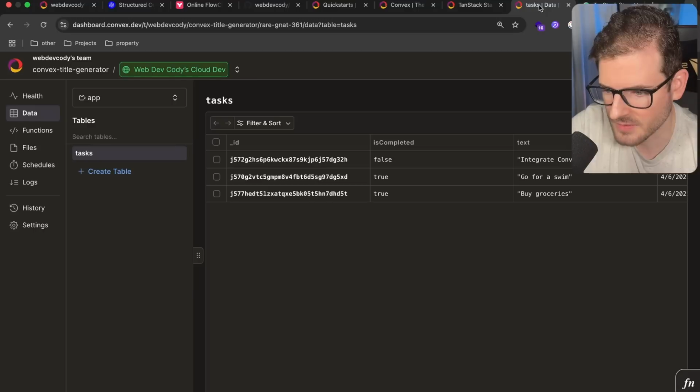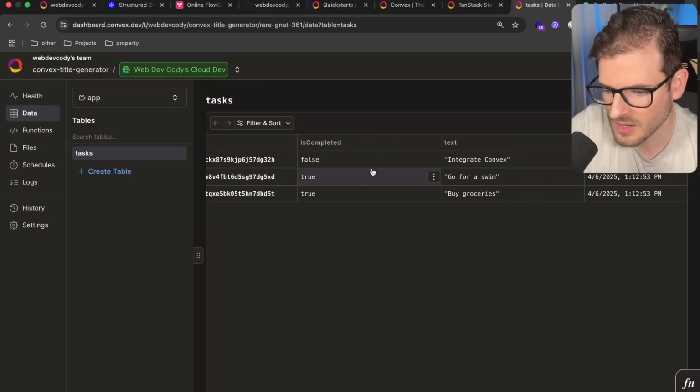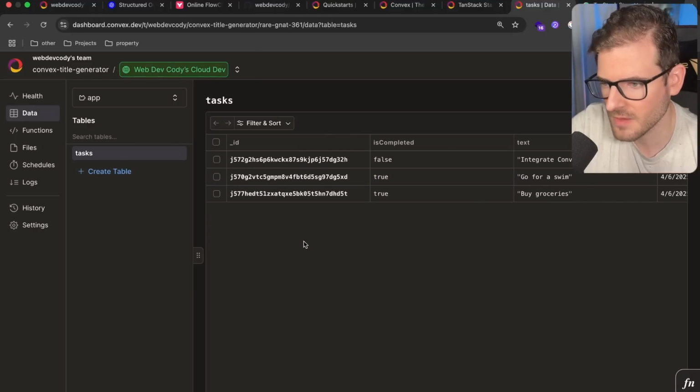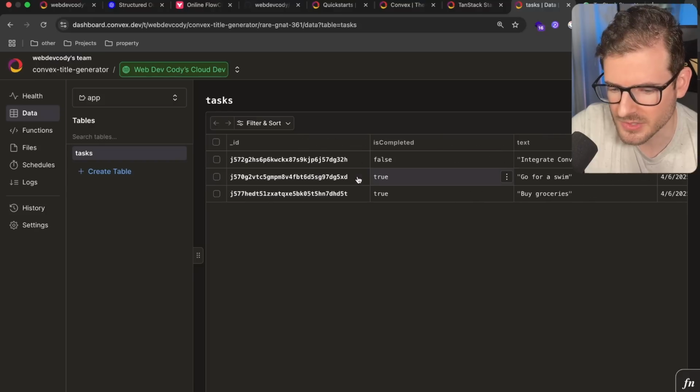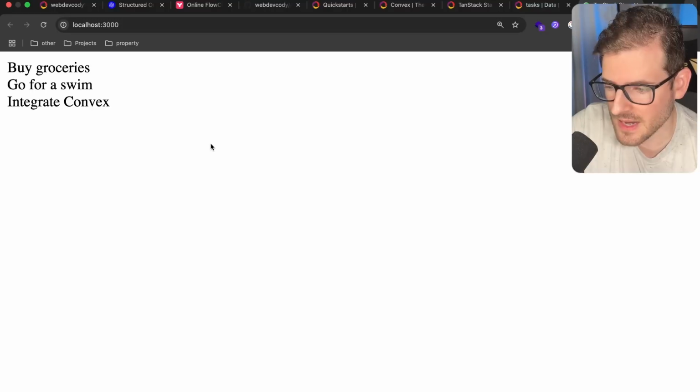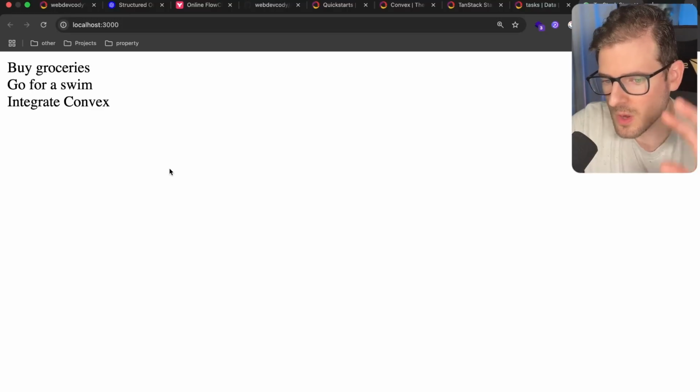So over here we have some tasks and they're all in a table over here. So Convex is basically built using tables, kind of like you would with SQL, where you have different tables. And inside the table, you have your entries. So I could potentially delete any of these entries. And the cool thing is that your UI is going to be reactive. So if data changes in your database, your UI for every single user that's subscribing to that data will be